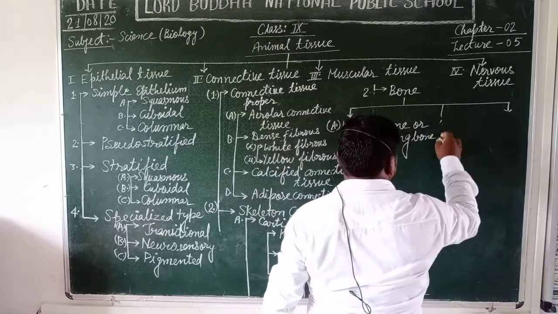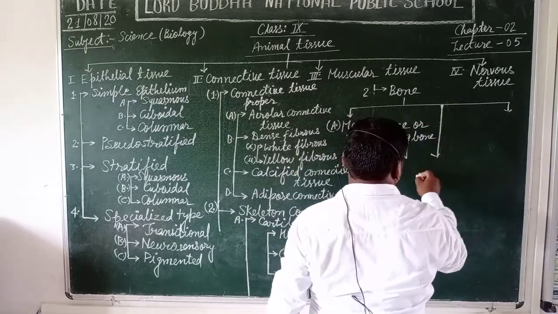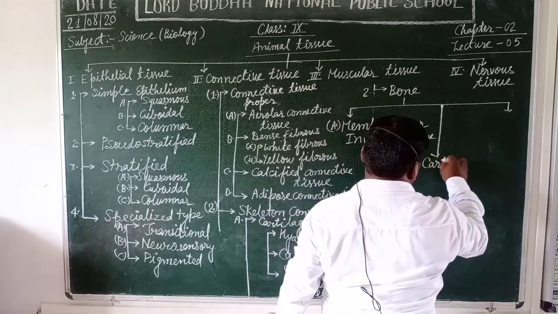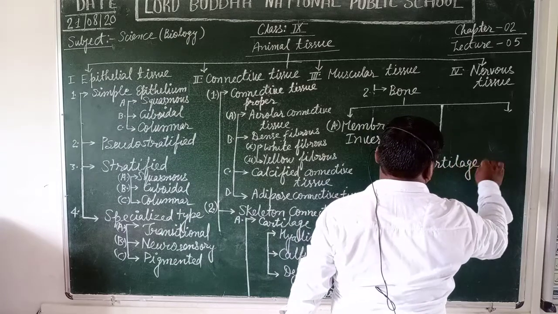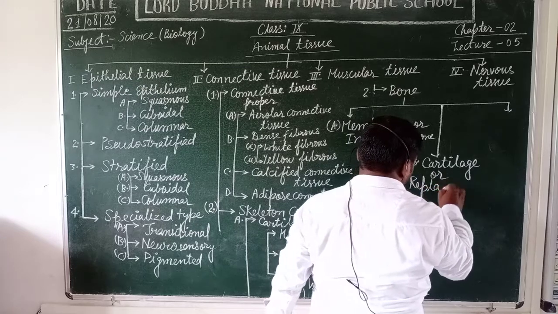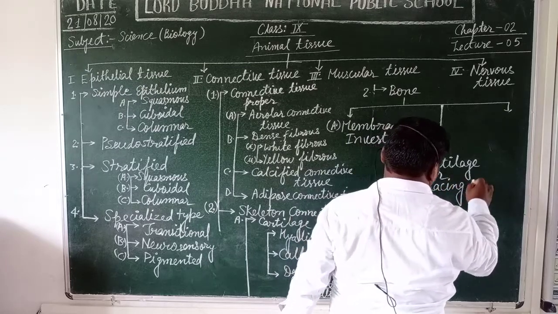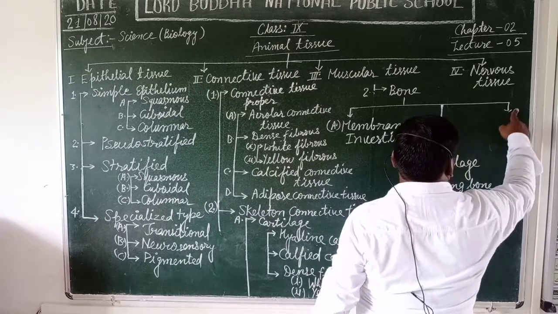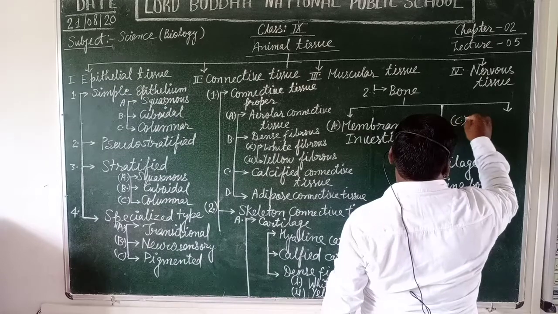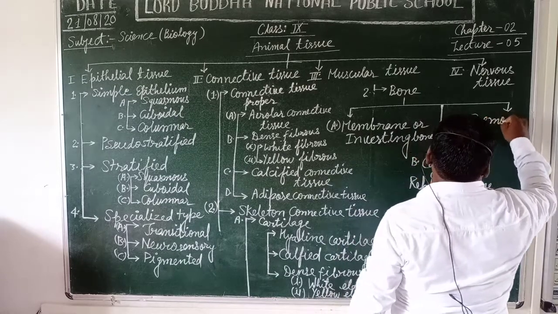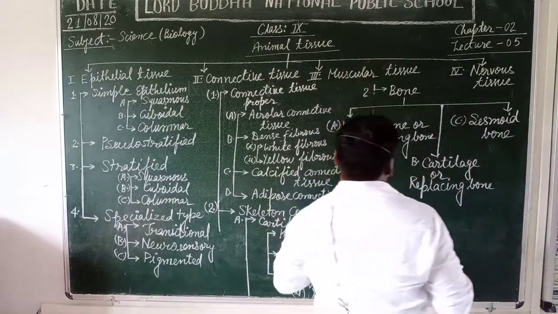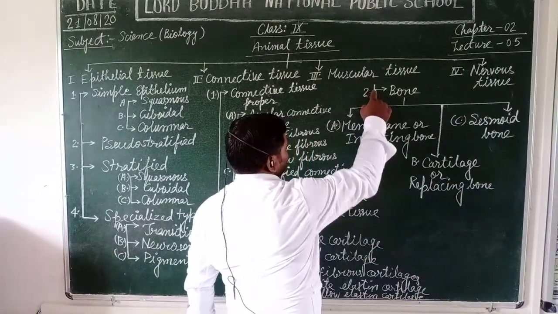The second one is cartilage or replacing bone. The third one is sesamoid bone. We will learn about all of these one by one in the incoming video lectures.